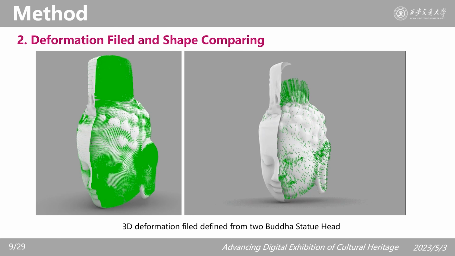This picture dynamically demonstrates the deformation field between two Buddhism sculpture 3D shapes. A challenging problem during the deformation field calculation is how we can define the dense correspondence of two shapes. I will introduce our method in a later section of this report.